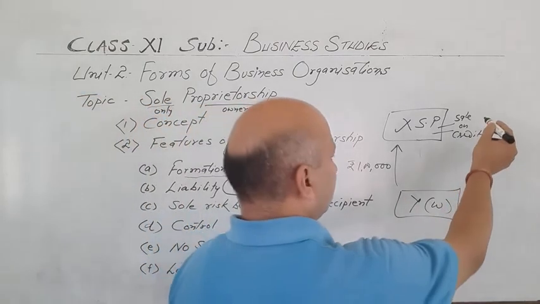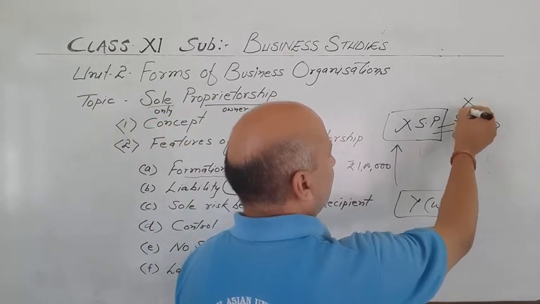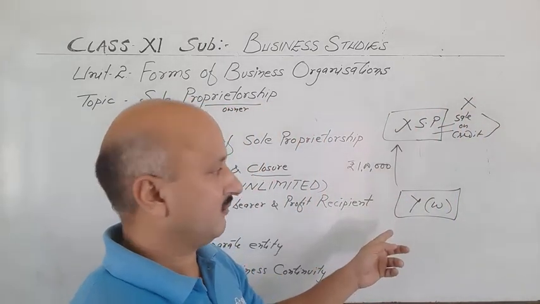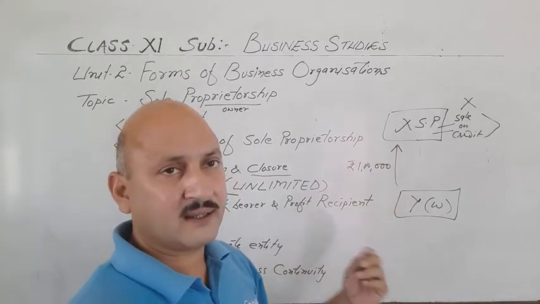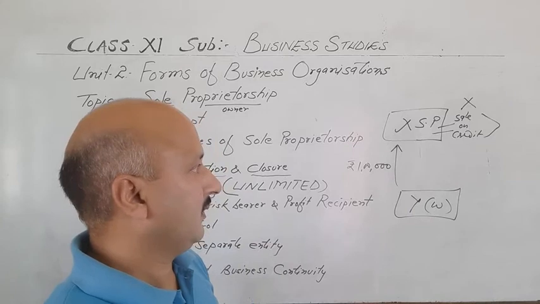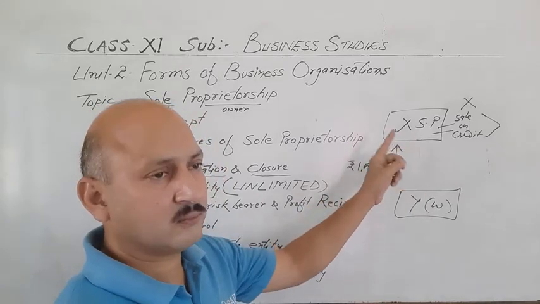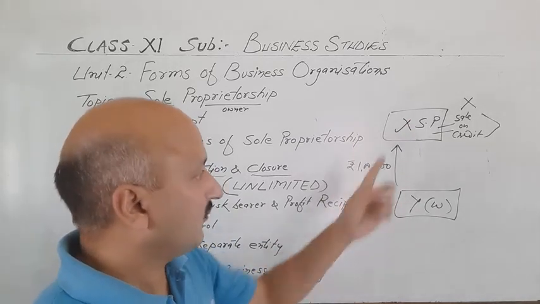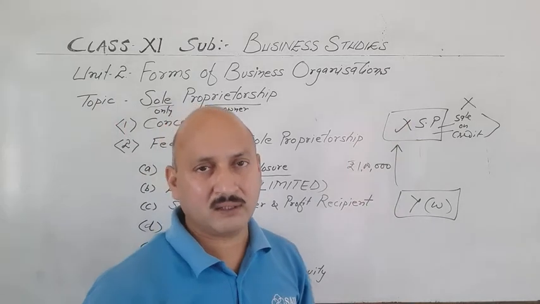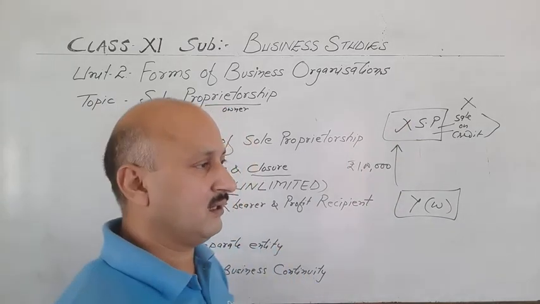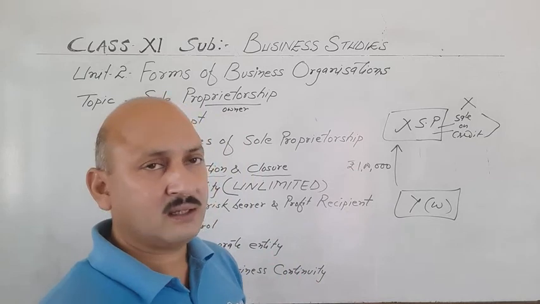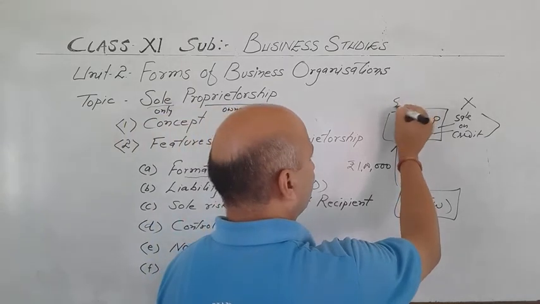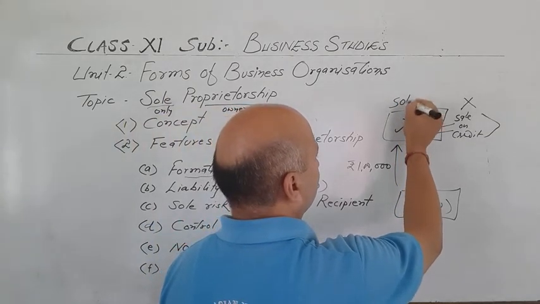And all his customers are not paying or not returning the money, and Y is asking for money. So Y filed a case in the court, and the court asked X to pay the amount due to Y. If X has cash, he can pay it. If he doesn't have any cash and any goods, then he will have to firstly sell off his business. His whole shop or godown will be sold.